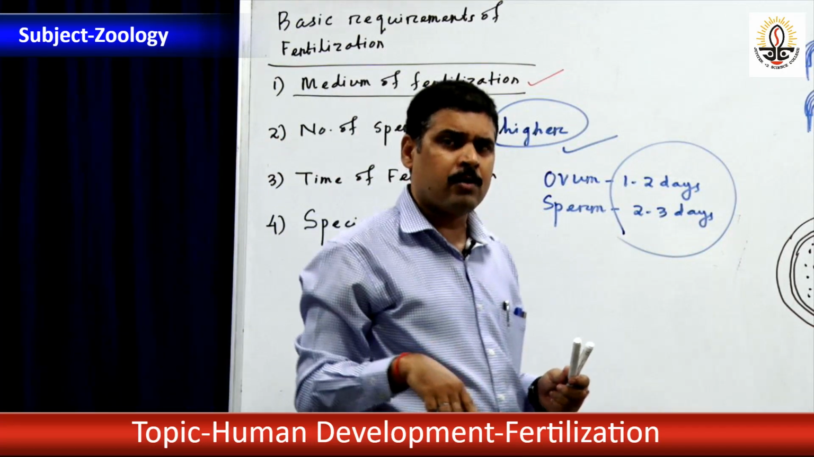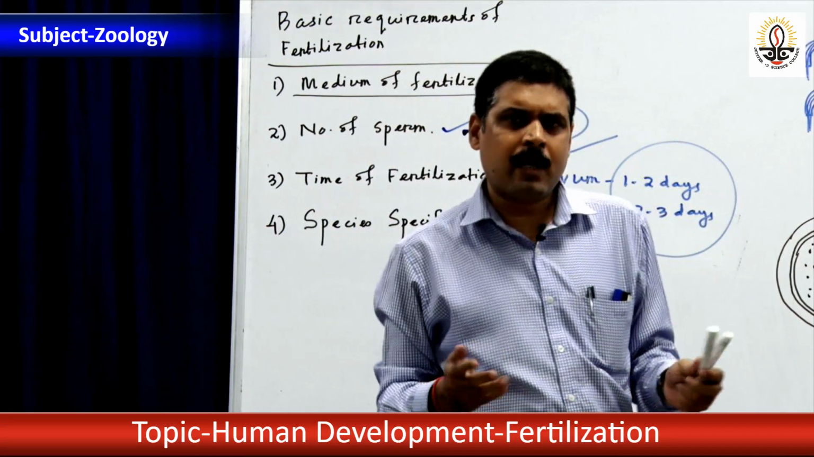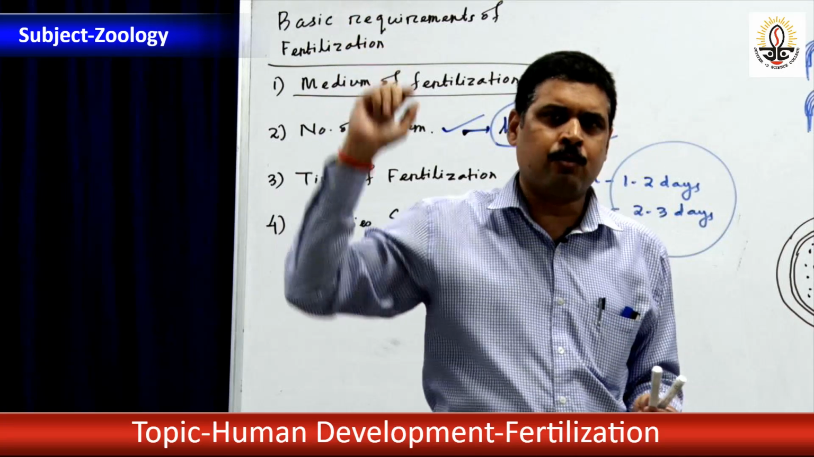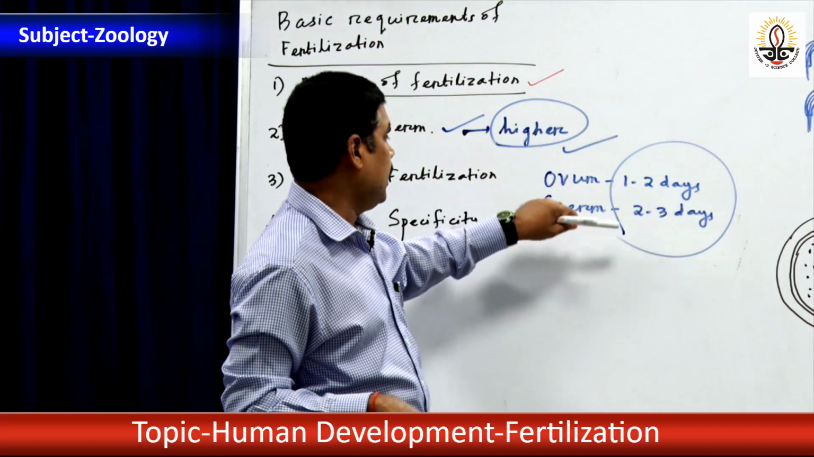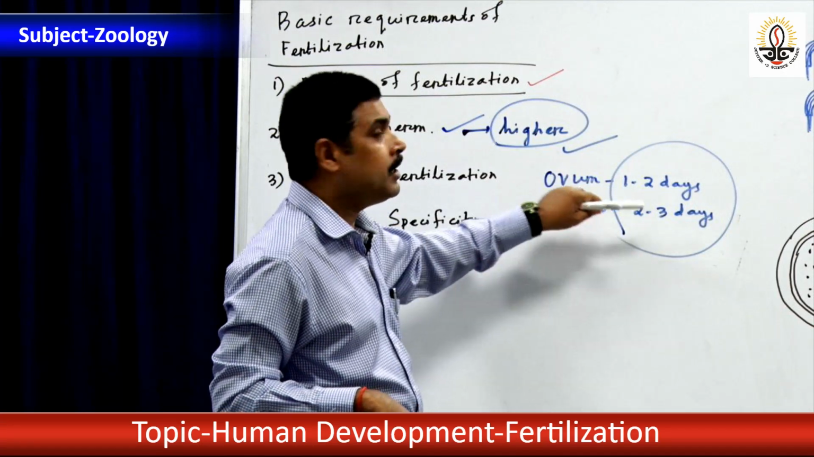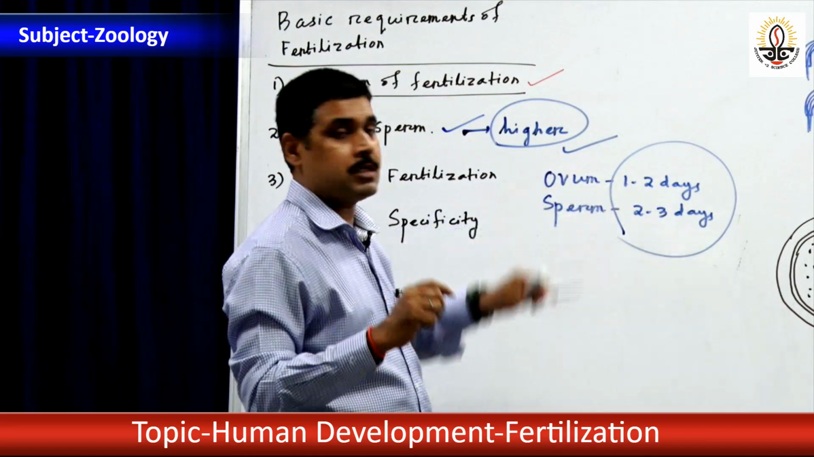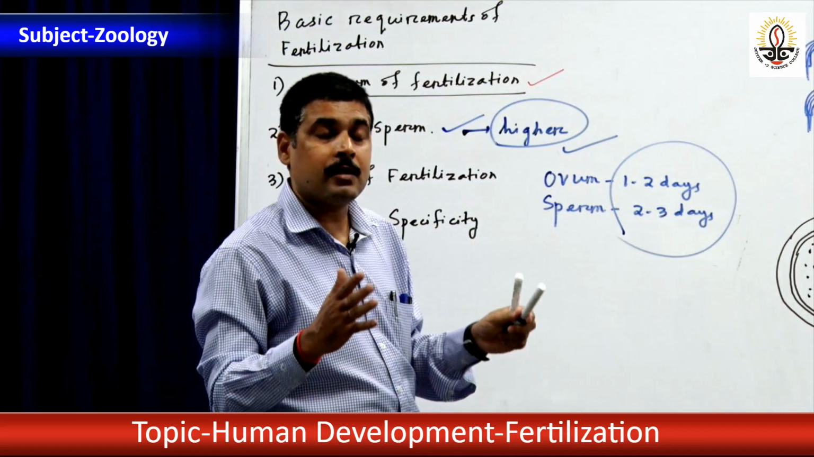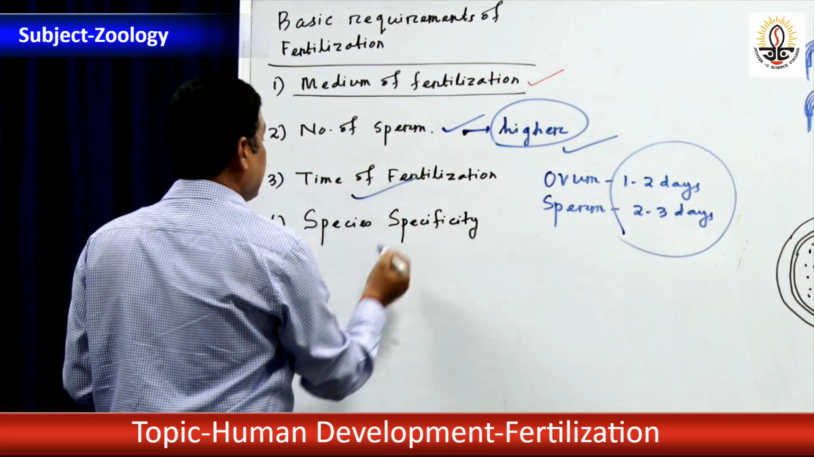The sperm will not fertilize the ovum after 1 year. Human gestation period will not increase to 2 years. So within that particular period, the ovum's lifespan of 1 to 2 days and the sperm's of 2 to 3 days, fertilization occurs. Okay, the time factor is very important.